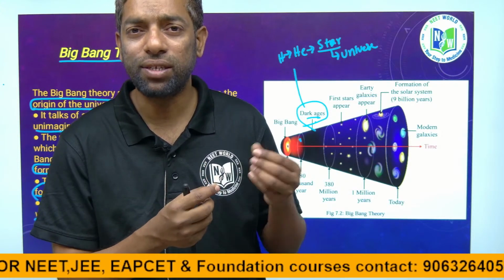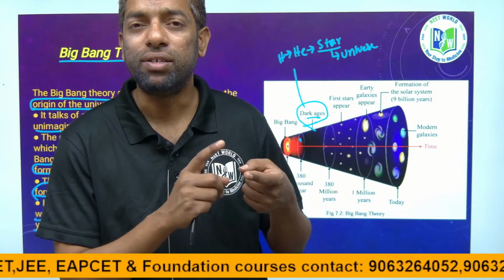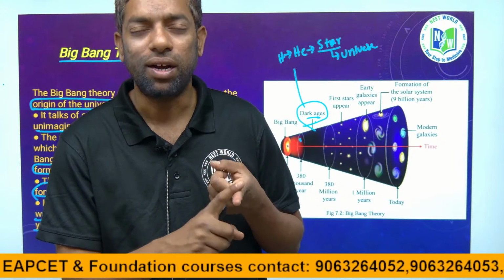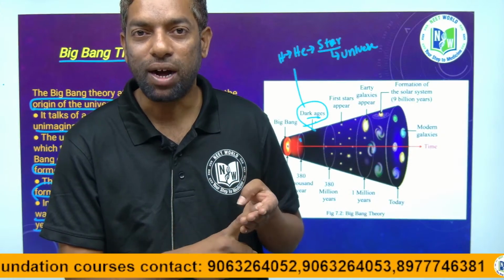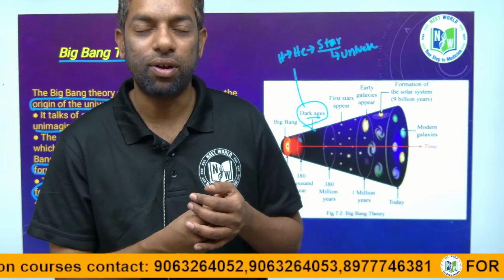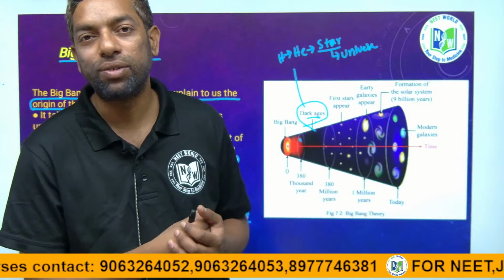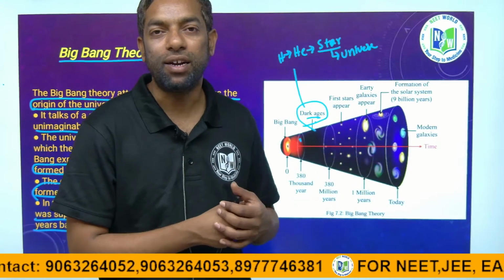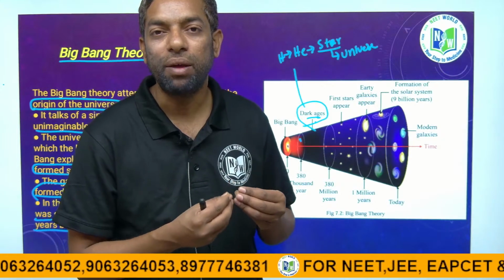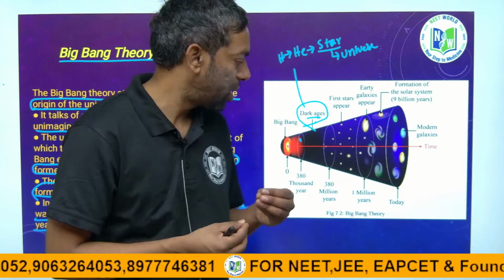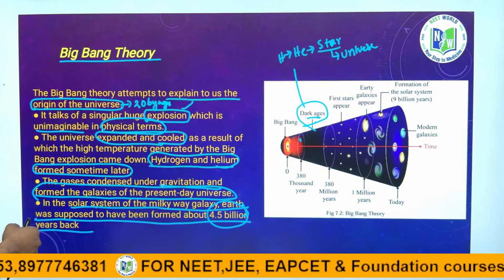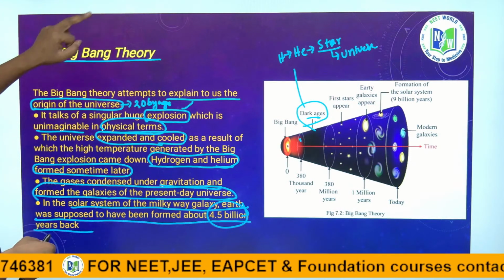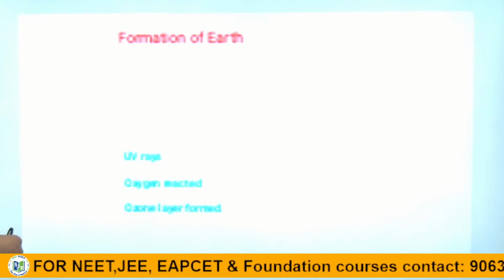In one solar system, there is one star, the Sun, and there are planets Earth, Venus, Mars. These planets are in our solar system. Earth was created 4.5 billion years ago. Guys, this is the most important: how Earth formed 4.5 billion years ago.